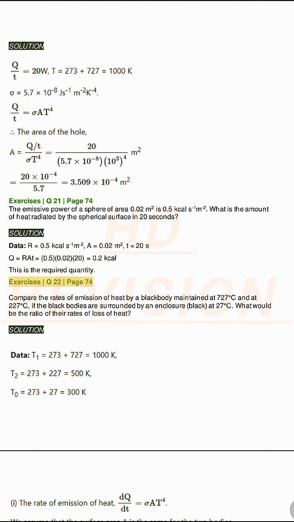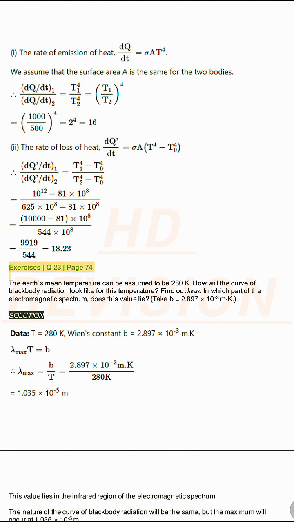Exercises Q22, page 74. Compare the rates of emission of heat by a blackbody maintained at 727 degrees Celsius and at 227 degrees Celsius, if the black bodies are surrounded by a blackbody enclosure at 27 degrees Celsius. What would be the ratio of their rates of loss of heat? Solution. Exercises Q23, page 74.